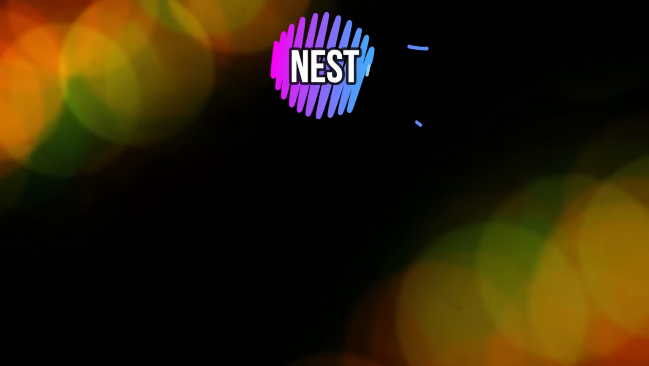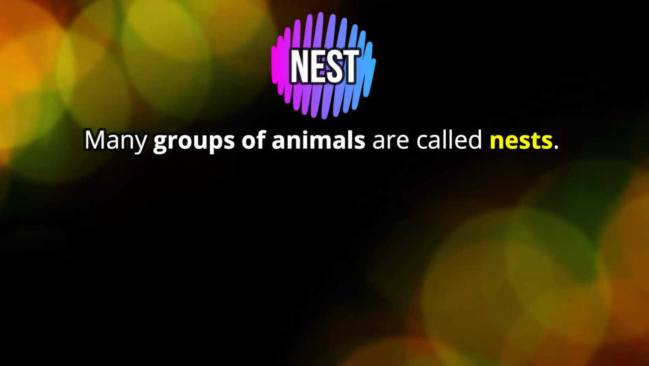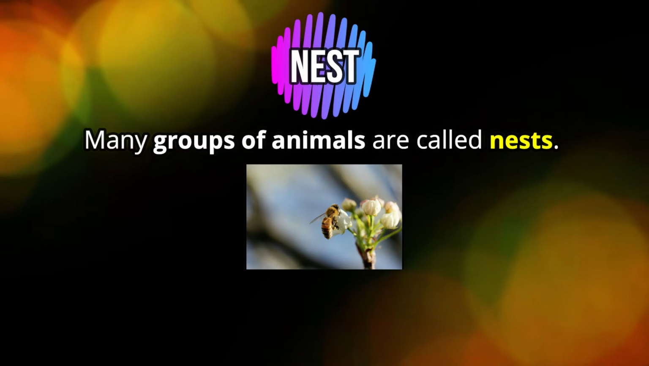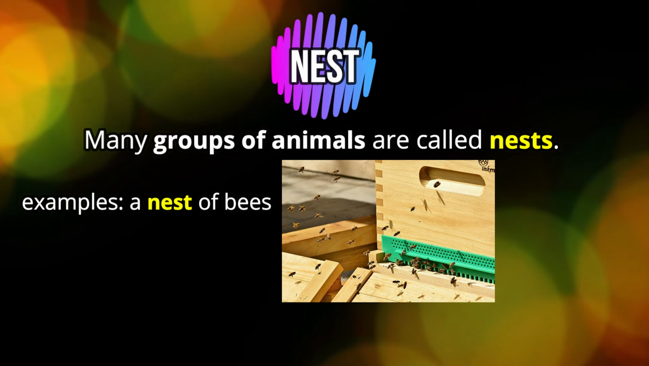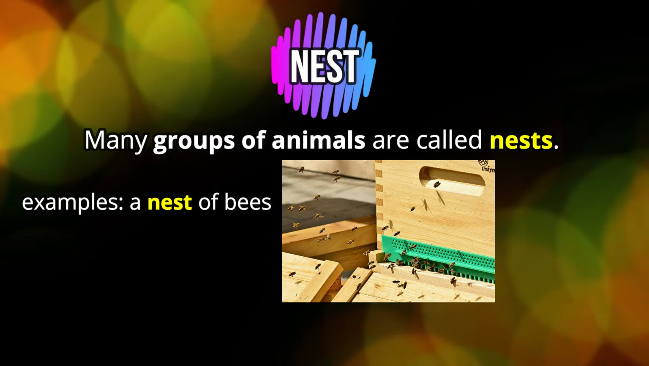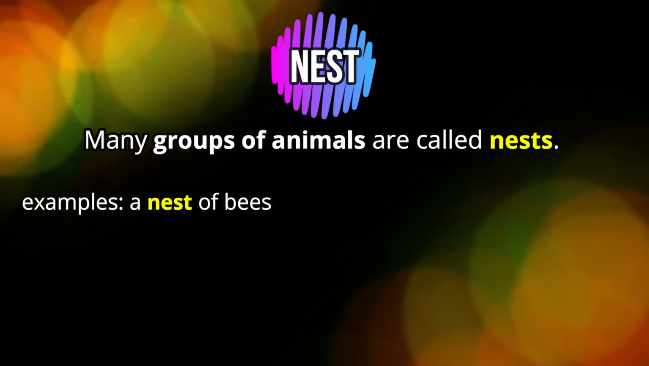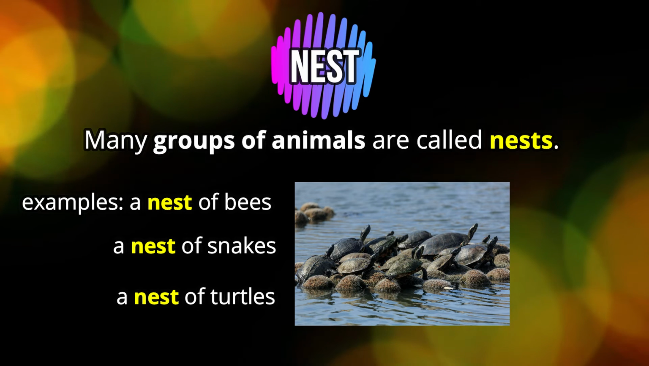The next one we're going to look at is nest. Many groups of animals are called nests. This is used especially for insects such as bees. We call them a nest of bees. Or you will also hear other common animals that use nest, such as a nest of snakes or a nest of turtles.